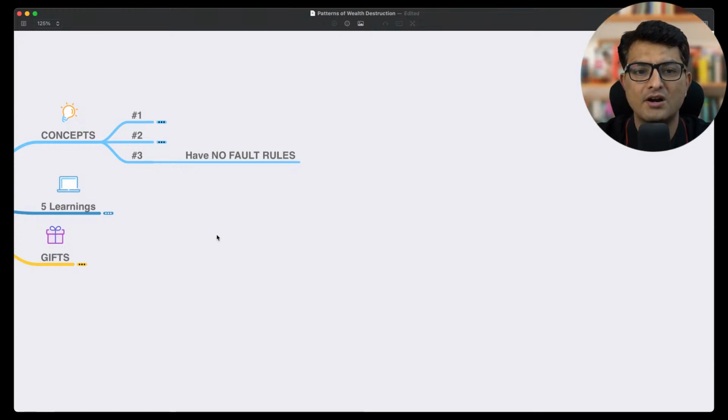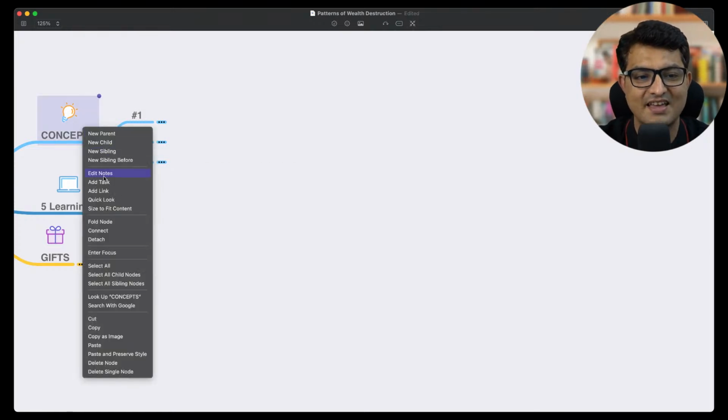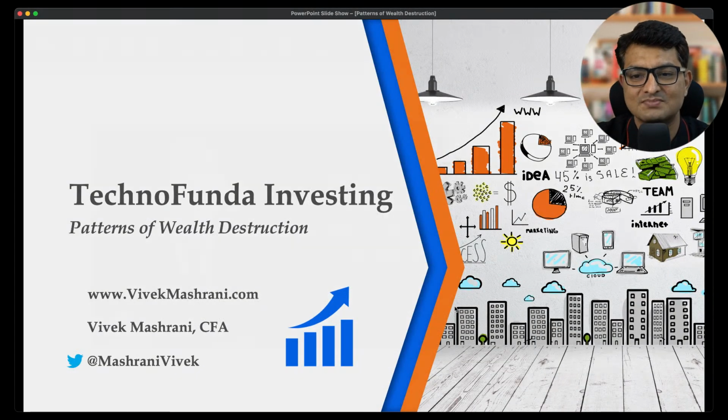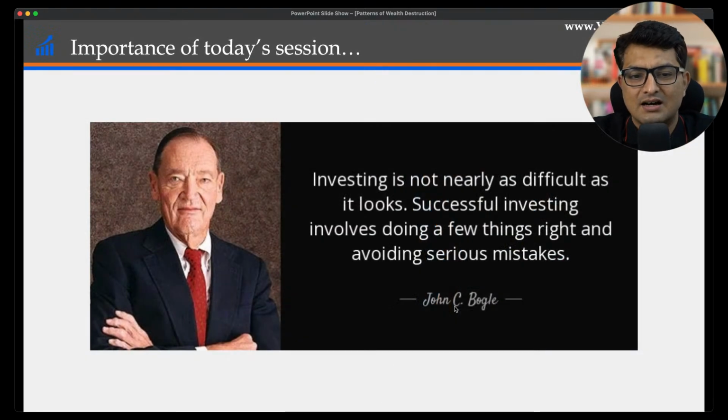So it is very, very important to have no-fault rules. Build the rules which are like no-fault rules, that I'll not cross this line. It is just like Lakshman Rekha, that because all these patterns have emerged, I'll not cross this Lakshman Rekha. And that is what even John Bogle has said. Investing is not nearly as difficult as it looks. Successful investing involves doing a few things right and avoiding serious mistakes. The last part is very, very important. Avoiding serious mistakes which can blow you off, which can take you out of the game.